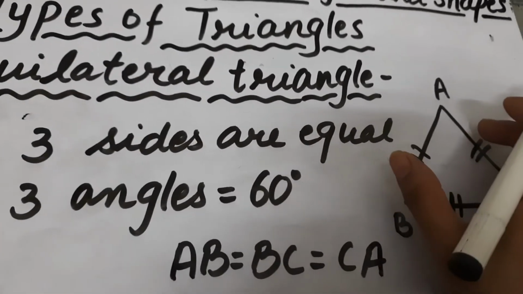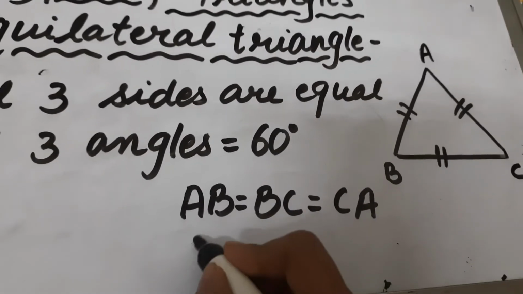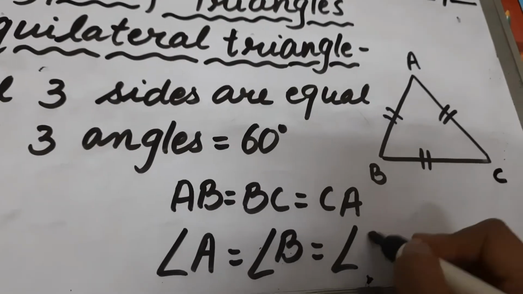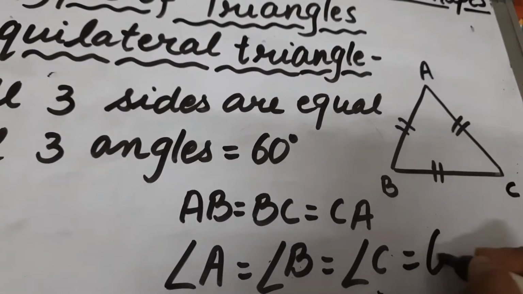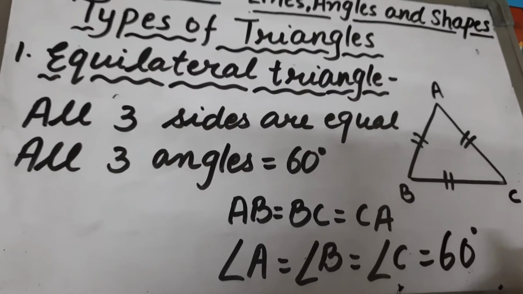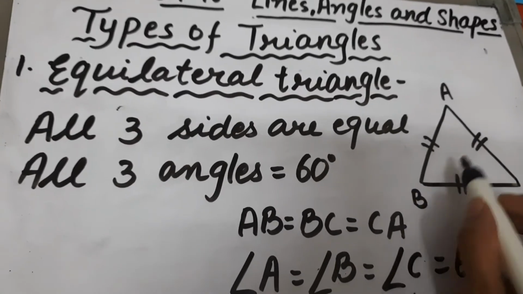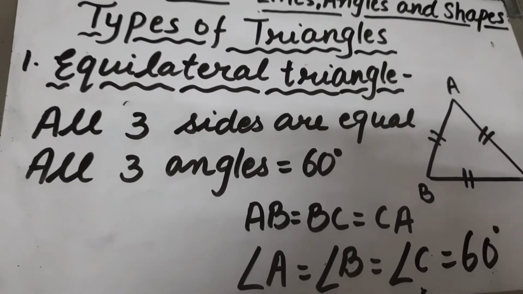The measure of each angle of an equilateral triangle is 60 degree. That means angle A is equal to angle B is equal to angle C. So in an equilateral triangle, all the sides are equal and the measure of each angle is 60 degree.